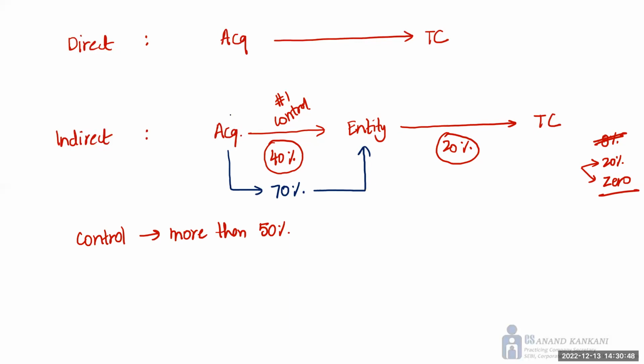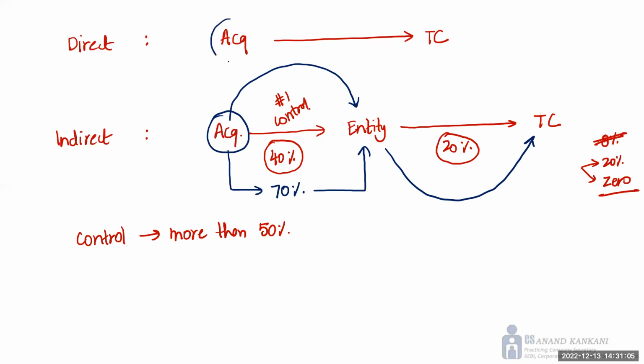Because if the acquirer has got control over this entity, then whatever this entity holds in the target company belongs to the acquirer, and the acquirer is said to have acquired these 20% shares indirectly in the target company. However, in case of direct acquisition, there is no such intermediate organization or entity, and you can straight away acquire.